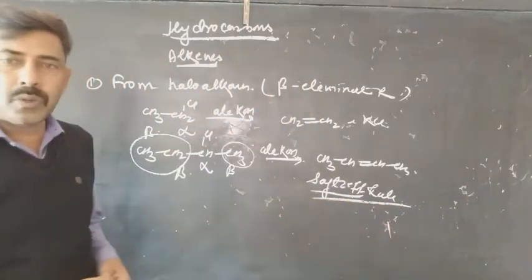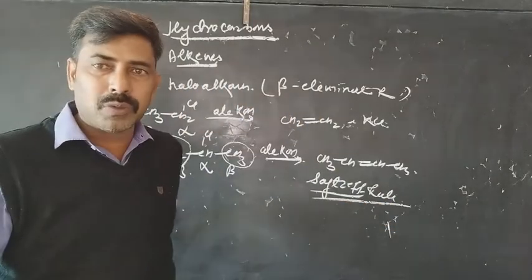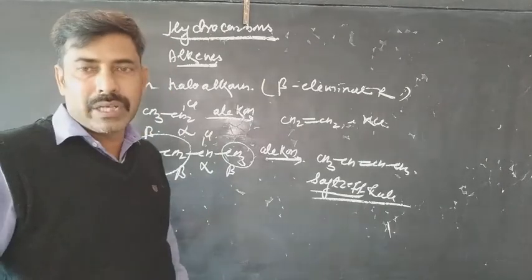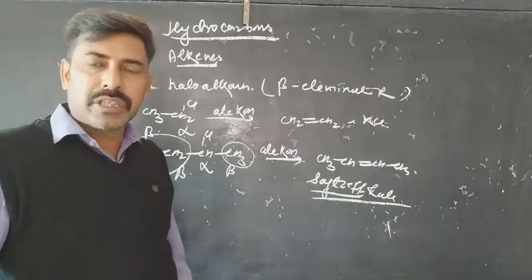So according to the Saytzeff rule, the beta elimination will take place from the bulkier alkyl group. This was the preparation of the alkene from haloalkane, and this one follows the Saytzeff rule.